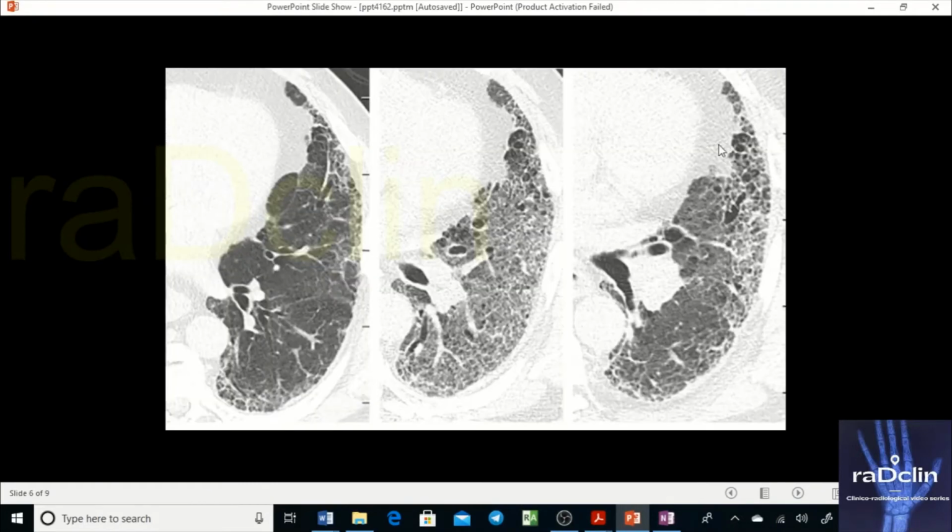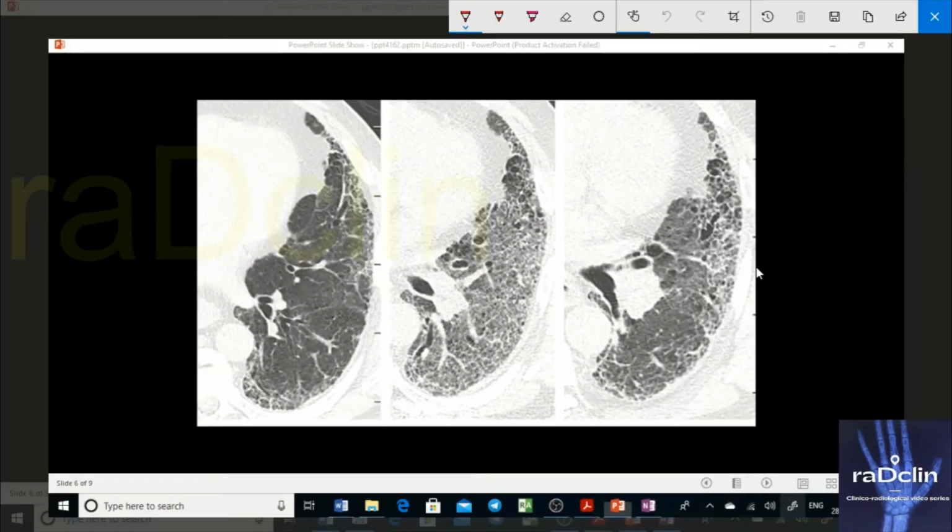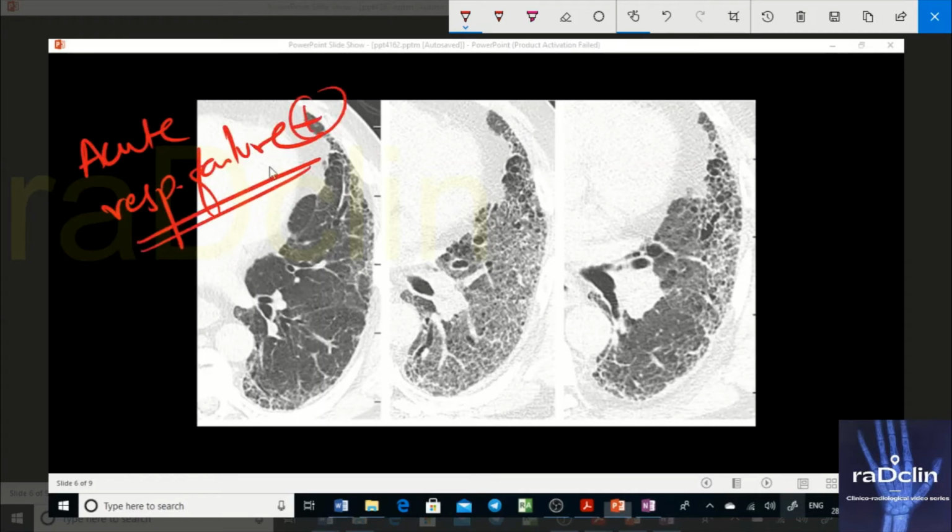So we discussed almost everything; this was PPFE. Now let's discuss this case also. In this case, the patient presented with acute respiratory failure, and the patient had this HRCT image.